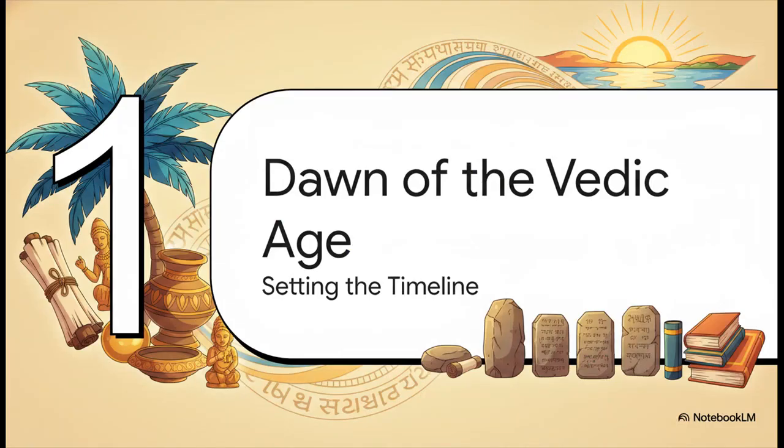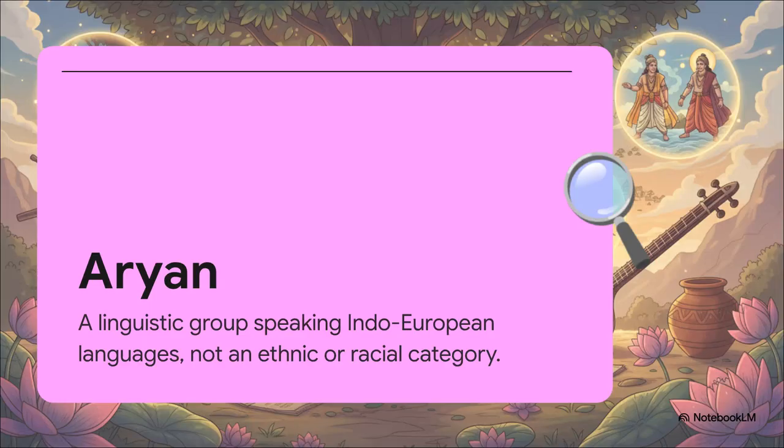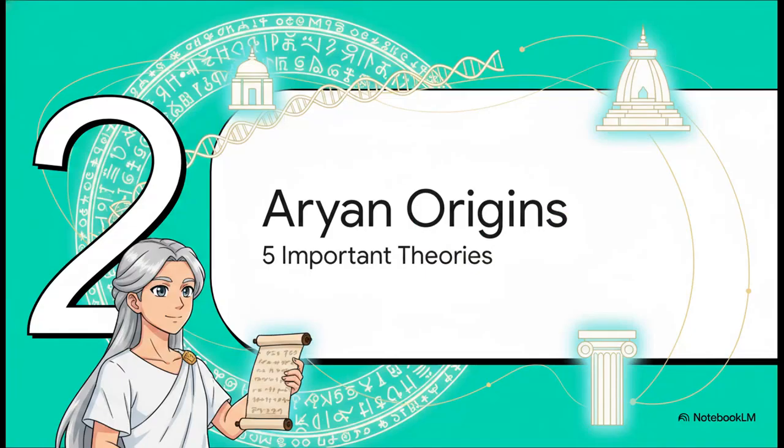All right, Section 1, the dawn of the Vedic Age, setting the timeline. So, the foundational timeline for this era stretches from 1500 to 600 BC, and this essentially marks the beginning of India's historic period, mainly because of the compilation of the Vedas. Now, traditionally, these texts are thought to have been composed by a group known as the Aryans, but let's clarify this term right out of the gate. Aryan originally refers to a linguistic group, specifically folks speaking Indo-European languages like Sanskrit, Latin, and Greek. It is not an ethnic or racial category, and emphasizing that linguistic connection perfectly sets up the great historical mystery of their origins. Which brings us to Section 2, the mystery of Aryan origins and the 5 major theories.